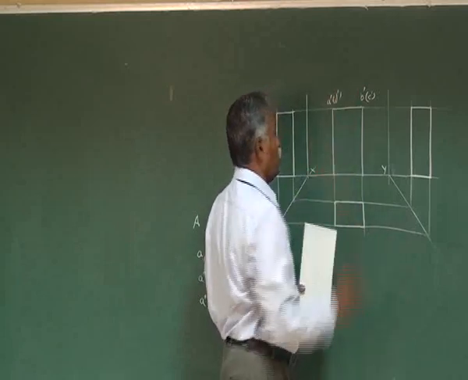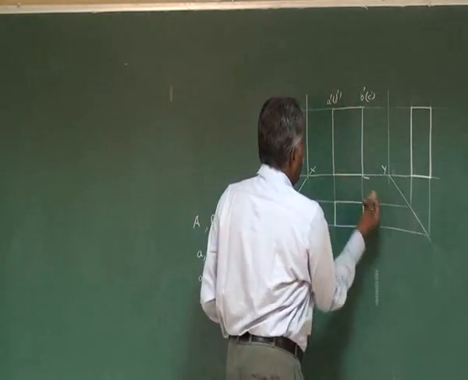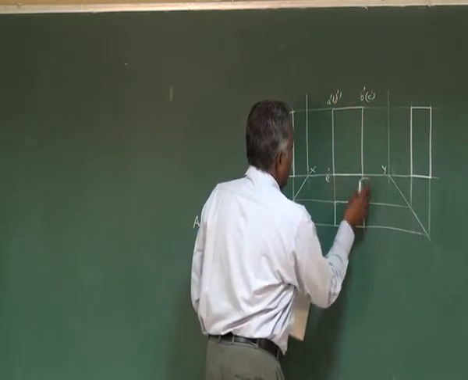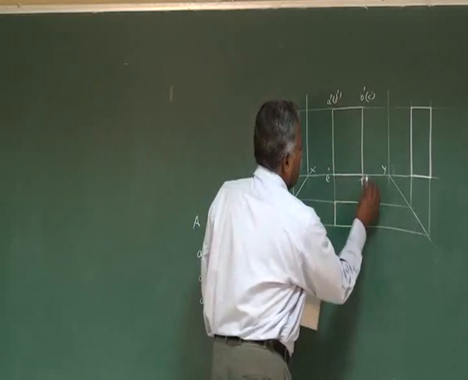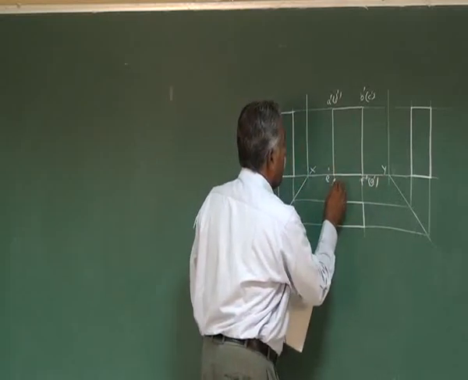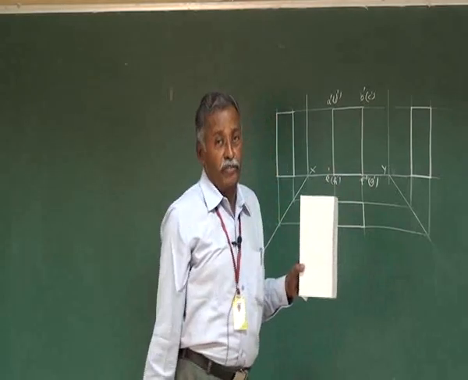So this is invisible. When you come to the bottom, this point is E dash, visible point, F dash, visible point. Behind F dash we have G dash. Behind E dash we have H dash. So this is the marking on the front view.